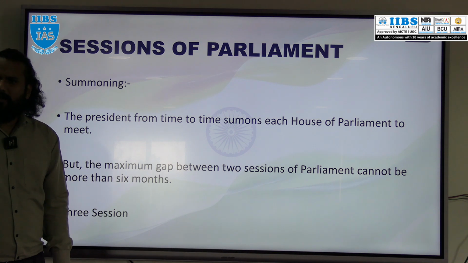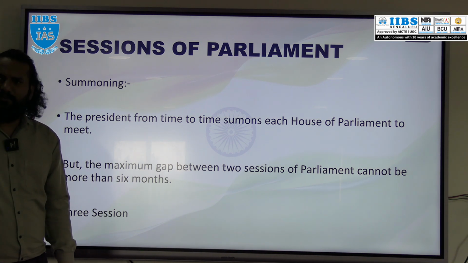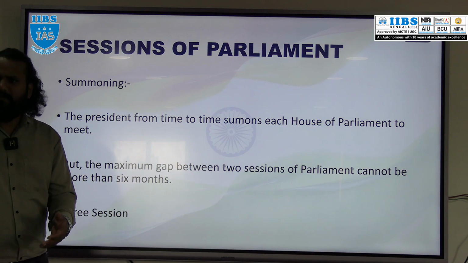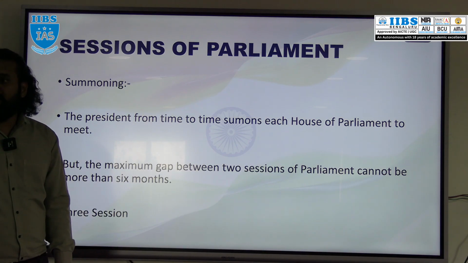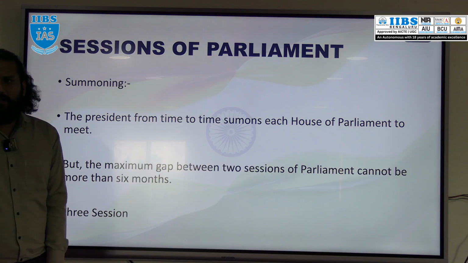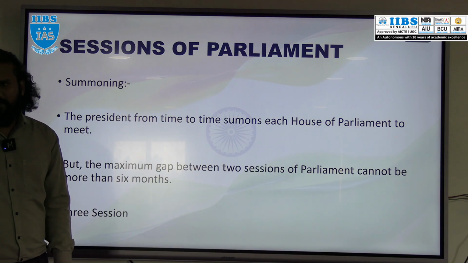So generally, what is Parliament? It is the highest legislative body in a country. We discussed that earlier also, and it consists of three components: the upper house or Rajya Sabha, the lower house or Lok Sabha, and the President. So please remember, the President is also a part of Parliament. Why? Because the President gives assent to the bill. Until the bill gets the assent of the President, it cannot become an act or a law. That is why the President is also a part of Parliament along with Lok Sabha and Rajya Sabha.